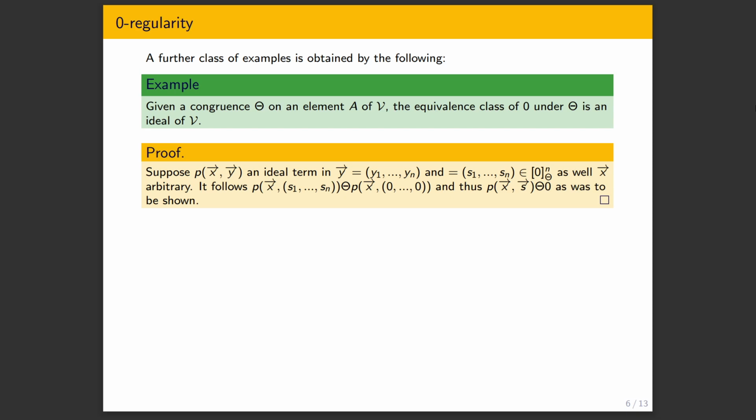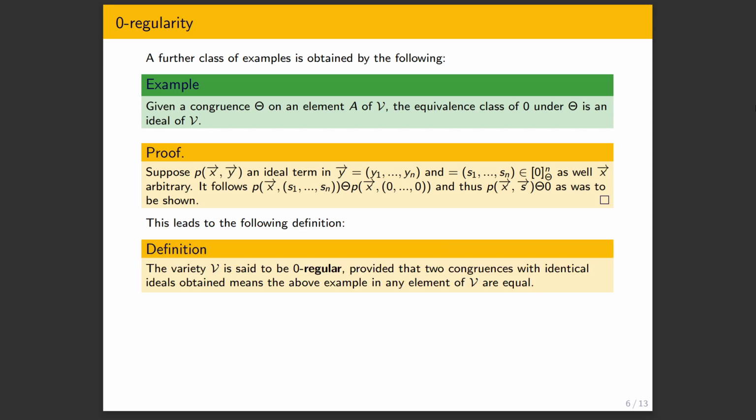So we see that applying ideal terms to equivalence classes of 0 for a congruence stays within the equivalence class of 0 for the congruence. Particularly, we get ideals. So this leads to the definition of so-called zero regularity. And this is precisely just requiring that this is injective. So on the next slide, I'll give some more injective, surjective, bijective terminology. But one can think about when it is the case that different congruences give different ideals. So congruences are characterized by the equivalence class of 0.